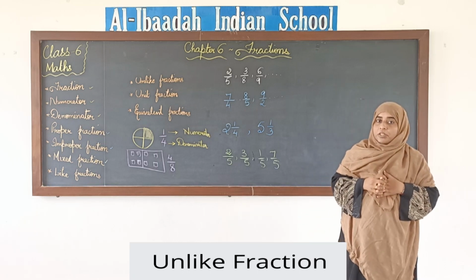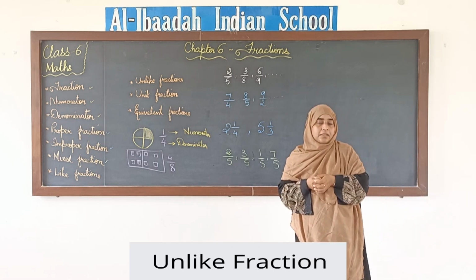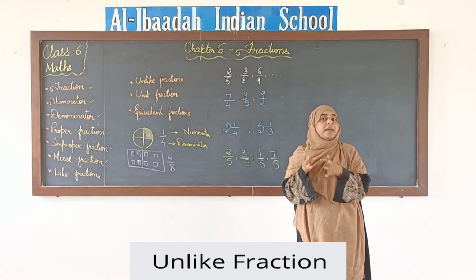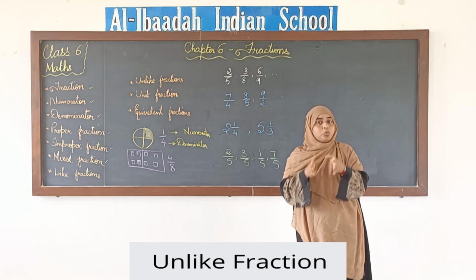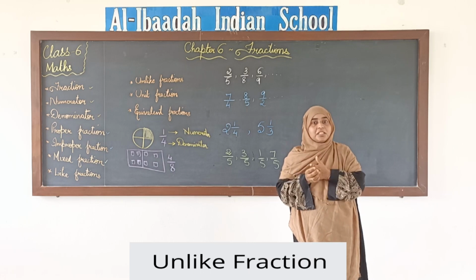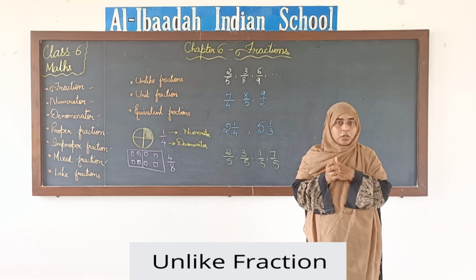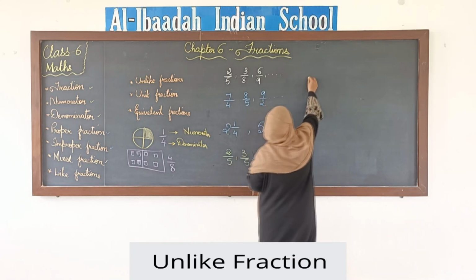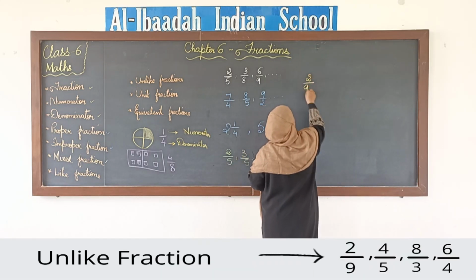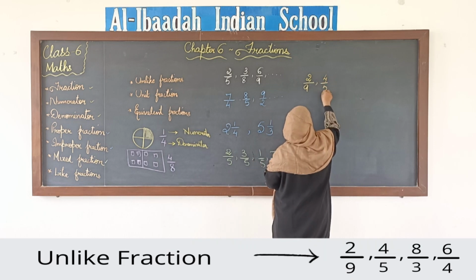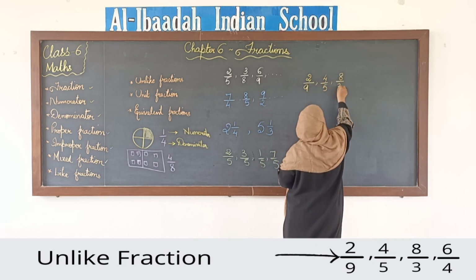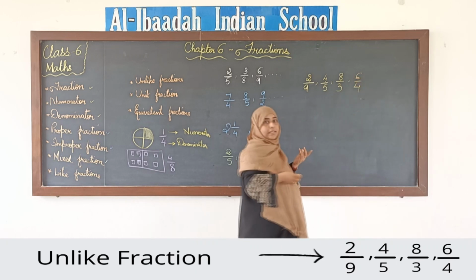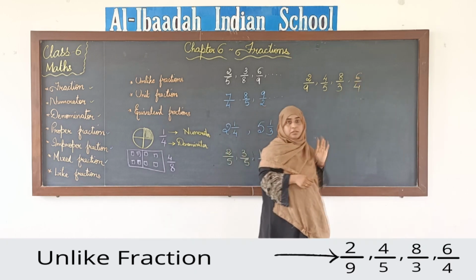Again, you need at least 2 or more fractions to compare and check whether the denominators are the same or not. Let me give you an example. Say 2 by 9, 4 by 5, 8 by 3, 6 by 4. You can see here the denominators are different.